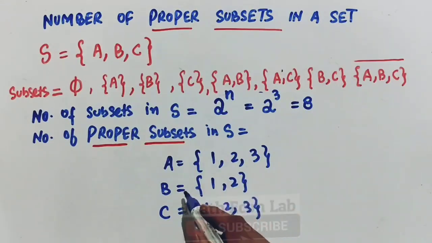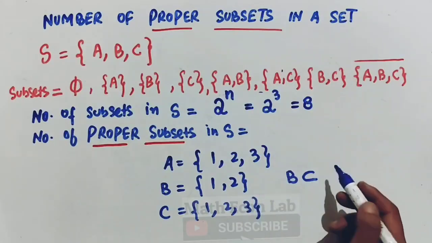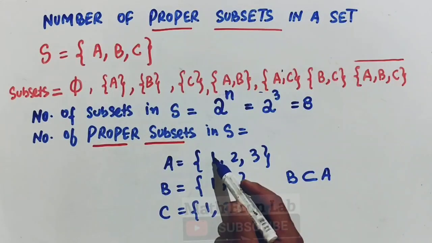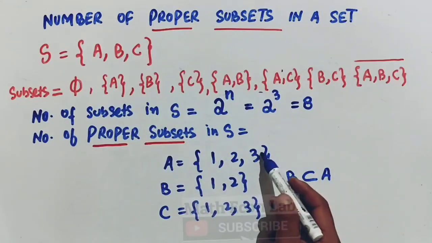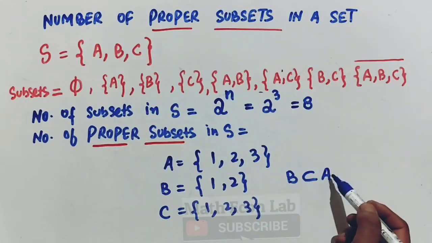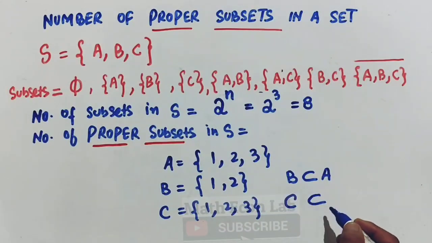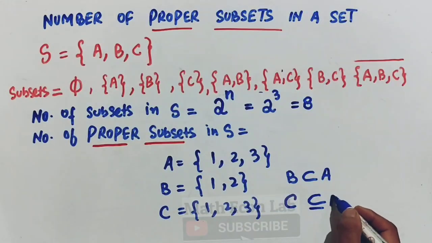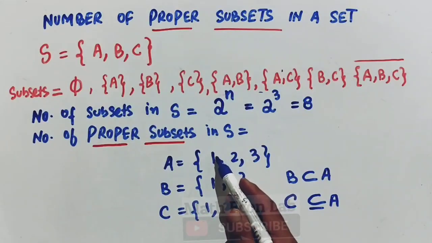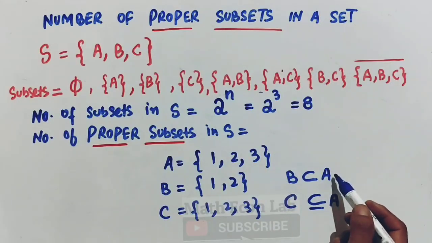Now here I can say B is a proper subset of A because B does not contain all elements which are in set A. Here we have 1, 2, 3 elements, here we have only 2 elements, so I can say B is a proper subset of A. But C is in fact an improper subset of A because the number of elements in C is equal to the number of elements in A. So C is an improper subset of A, and B is a proper subset of A in this case.